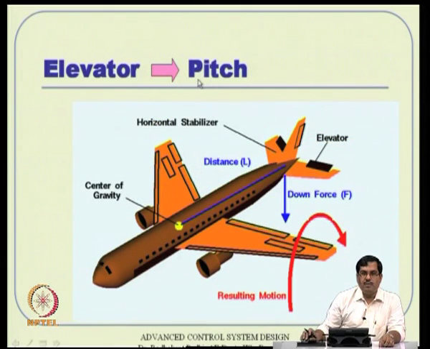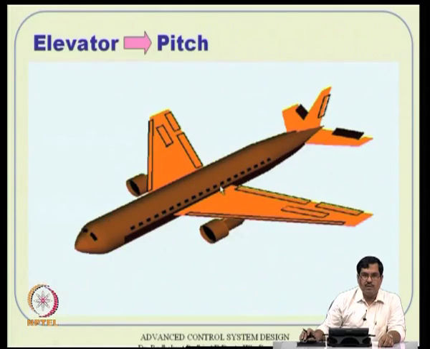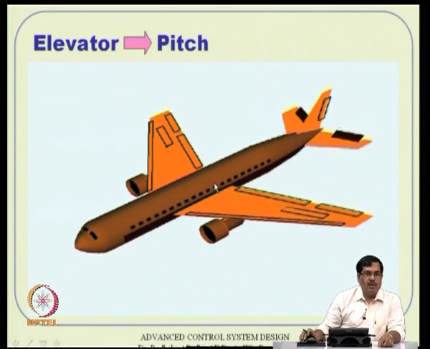Similarly, for pitching movements, the pitching action is largely created through the elevators. They are deflected symmetrically, either both up or both down. Once they are both up, there is essentially a downward force at the tail. Remember, it need not be a complete downward force, the aircraft need not go down. There is a slight downward force here, but it is far away from the CG, and this length is very high, so you get a large moment generated here. That will create an upward pitching movement, which is what happens while deflecting the elevators.